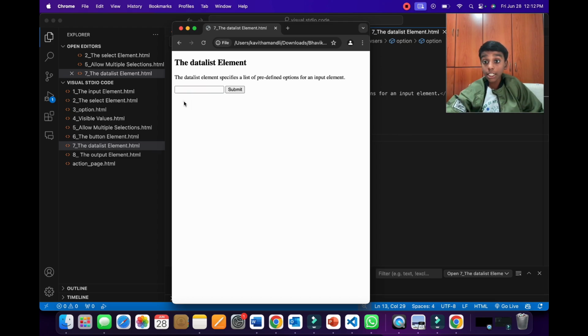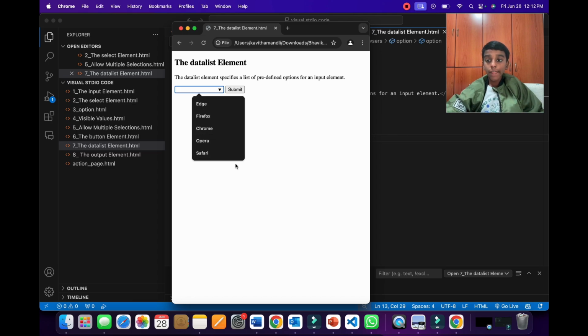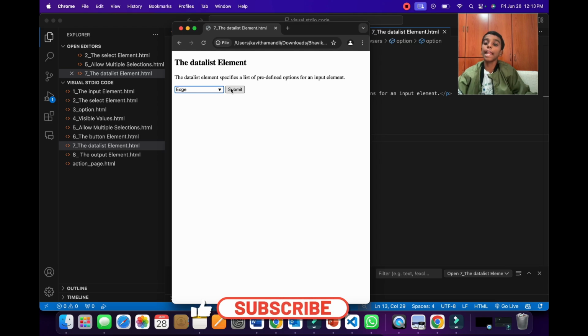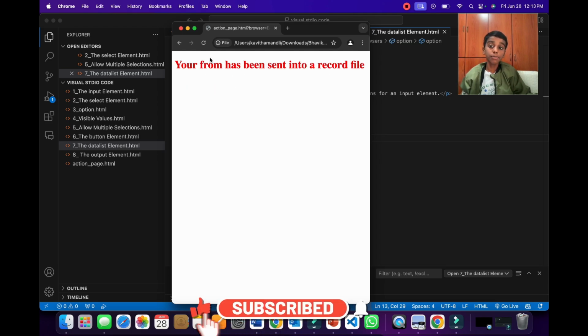Now when I click this, as you can see here there's a box saying that you have all of these options, or I could just write something else like Bhavik. Or just like the suggestion said, I could just write Edge, and then it gives me a suggestion to write Edge again. Now let's click the submit button.